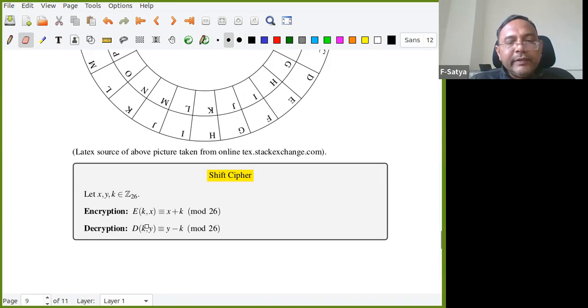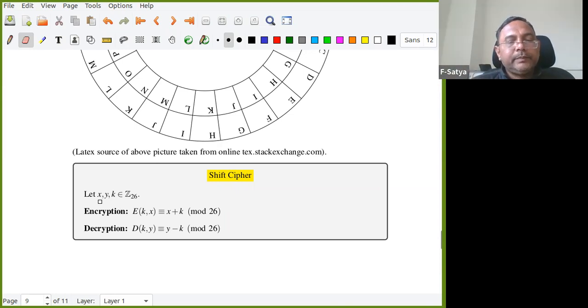Both sides use the same key K. The encryption is: I add K to X. X is taken from Z26, so 0 means A, 1 means B, and 25 means Z. Instead of A to Z, I am taking 0 to 25.